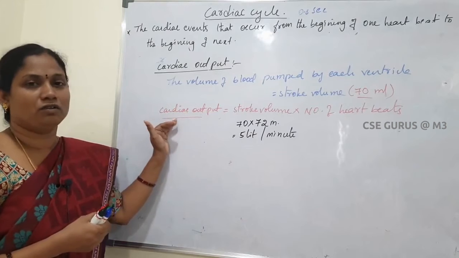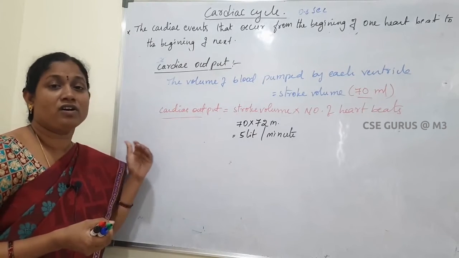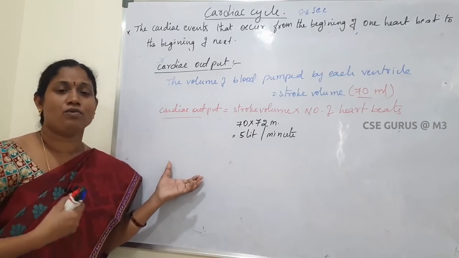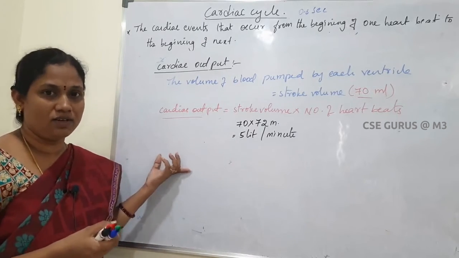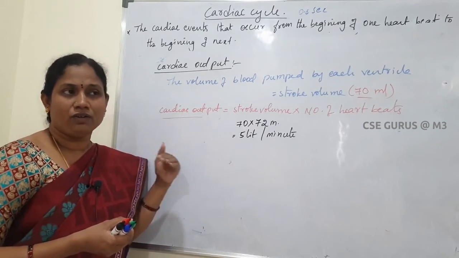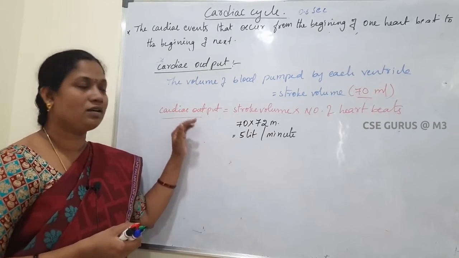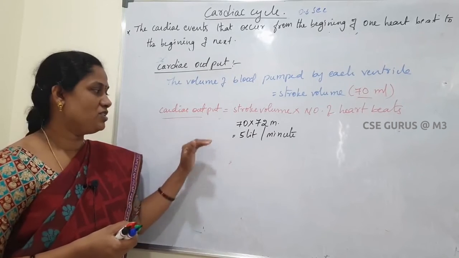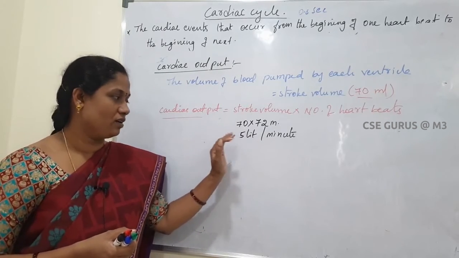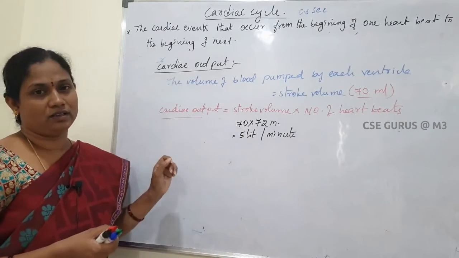This cardiac output may increase or decrease in different conditions. For example, when we are very active or doing heavy exercise, the cardiac output is very high. In resting condition or sleeping, the cardiac output is decreased. But normally, our heart pumps 5 liters of blood per minute. That is called cardiac output.